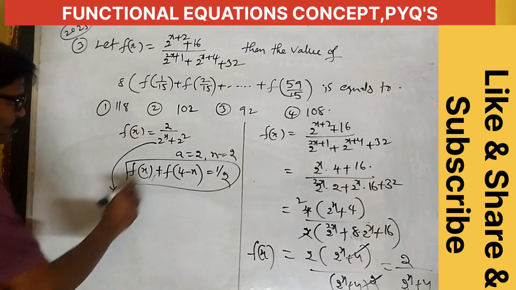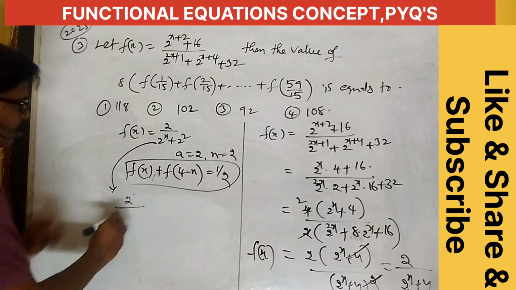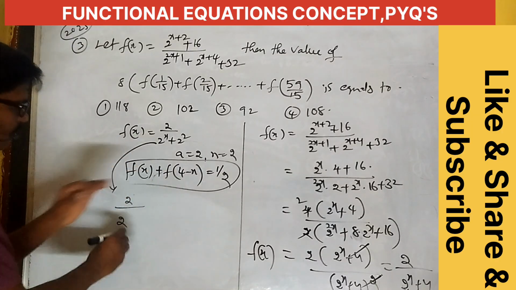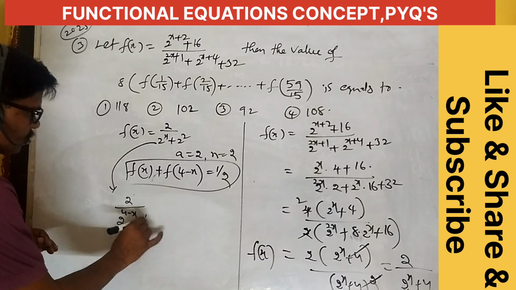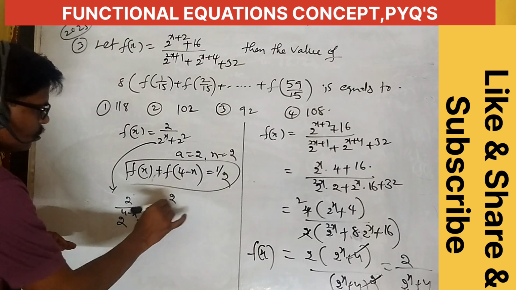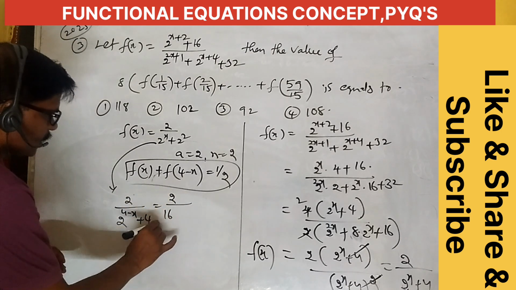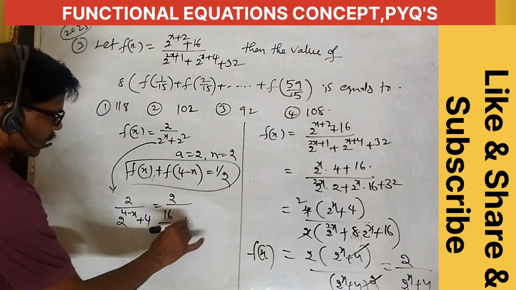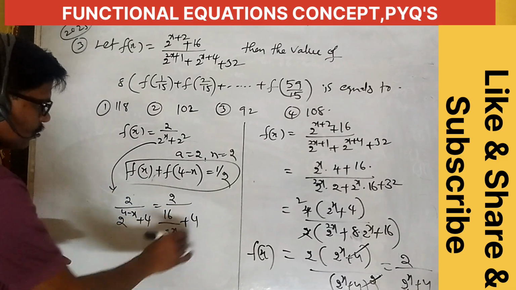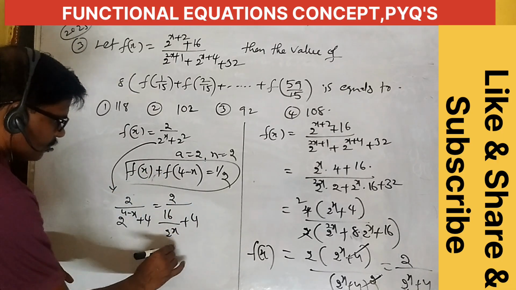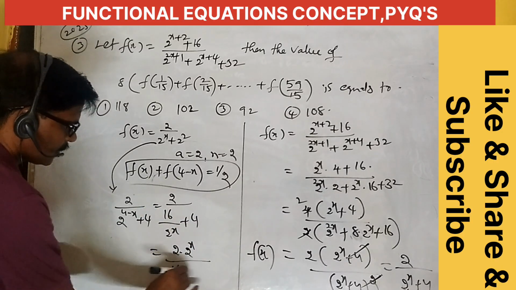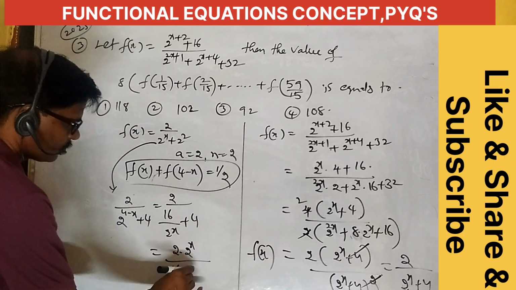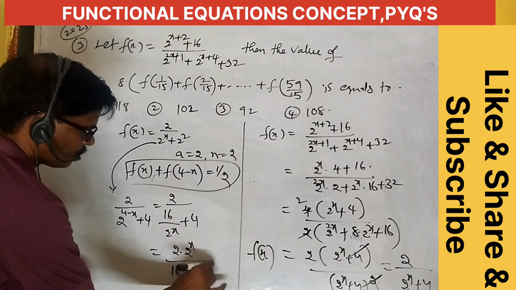f of 4 minus x is equal to 2 by 2 power 4 minus x plus 2 square, means 4, equal to 2 by 2 power 4 is 16 by 2 power x plus 4. Taking the LCM, 2 into 2 power x by 16 plus 4 into 2 power x.